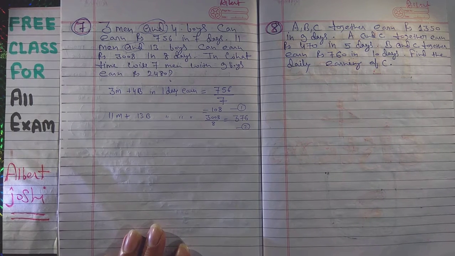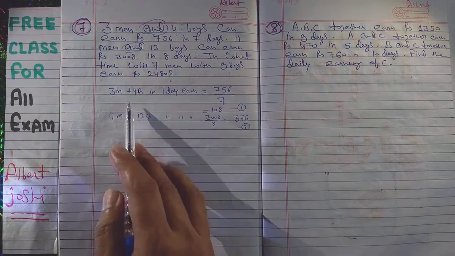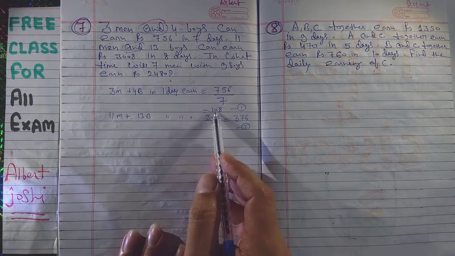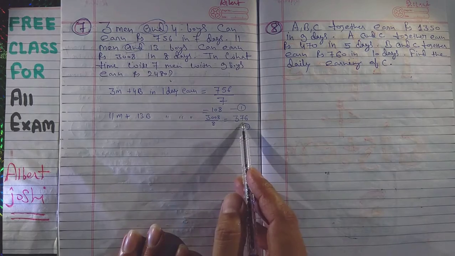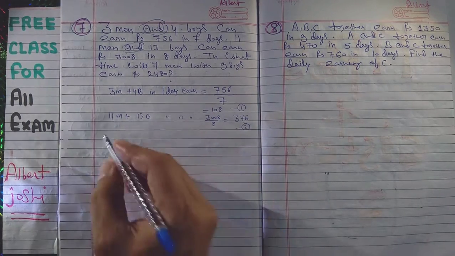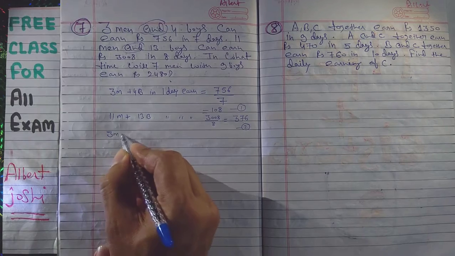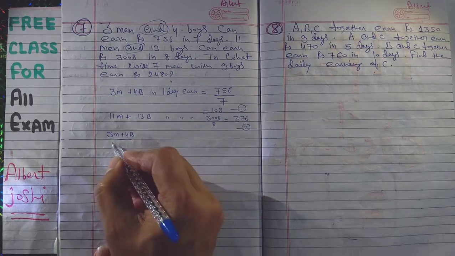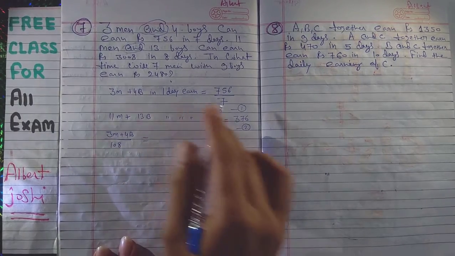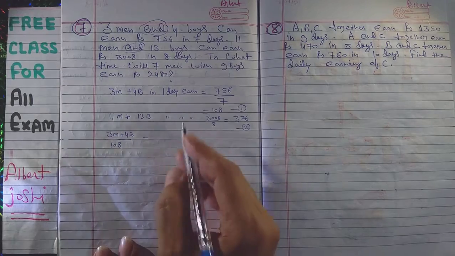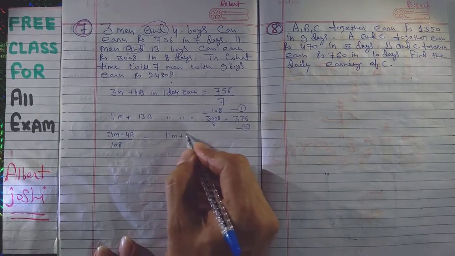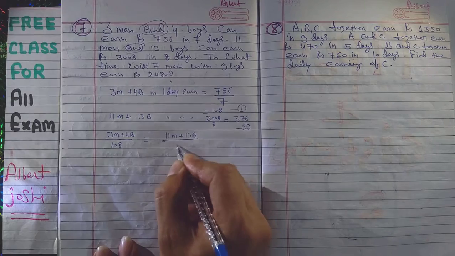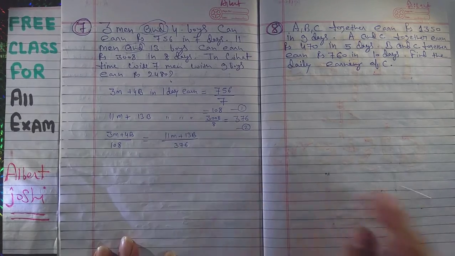We can also solve by another method. If this value will come here, then it will be 1. If this value will come here, then it will be 1. So after then both will be equal. Means 3m plus 4b upon this value 108 equal to 1, and again that is also 1. So both equal. 1 man 13 boy upon 376. Now you have to calculate.